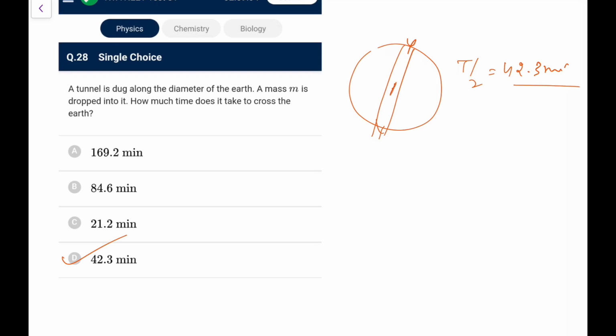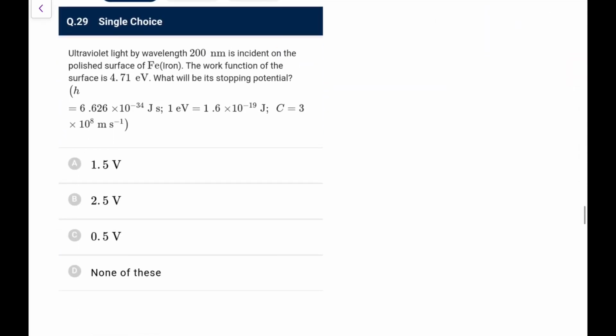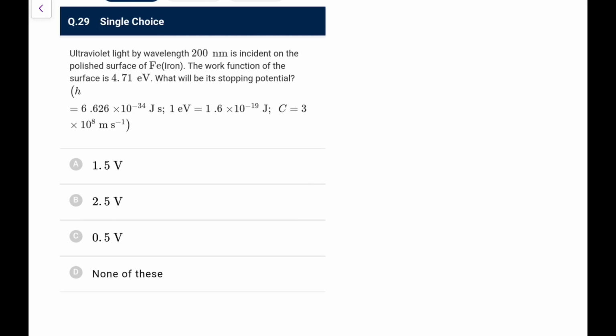We know whenever you dig a tunnel, it will execute SHM about this point, and the SHM time period is equal to 2 pi under root R by g, which comes out as 84.6 minutes. So you must have done this. This is a standard result. Go for it. Not standard, but you should remember this.